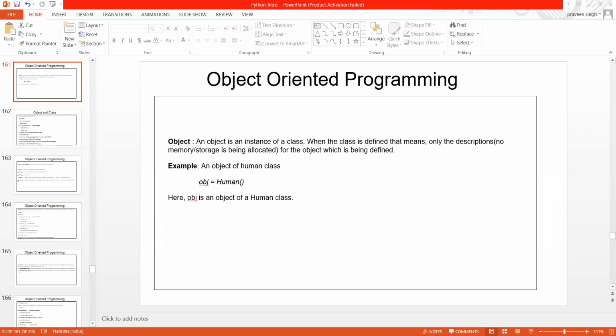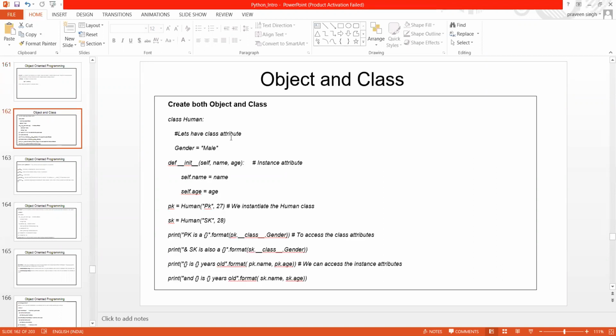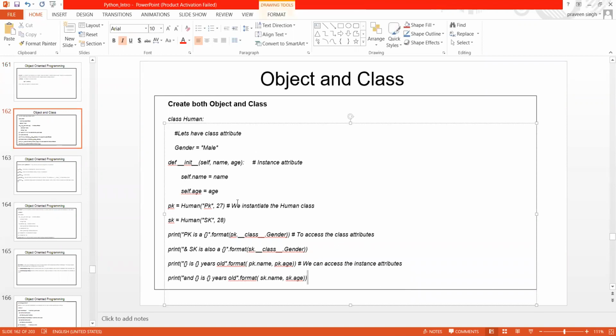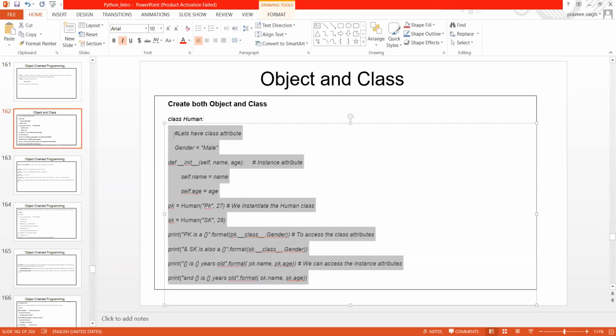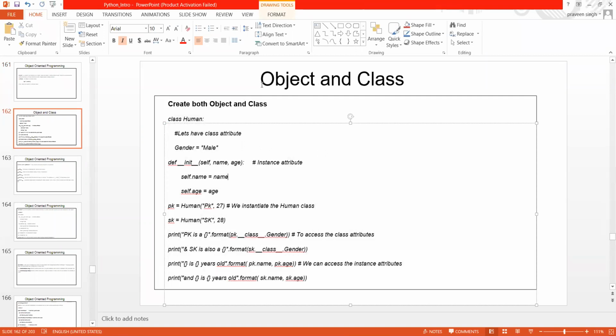So guys, let me start with the object and class. The font size here is very small, so I don't want to waste our time. Quickly we will go back to the Jupyter notebook so that I can explain it over there.